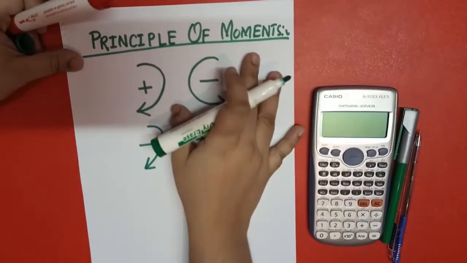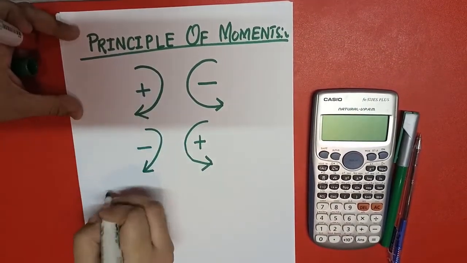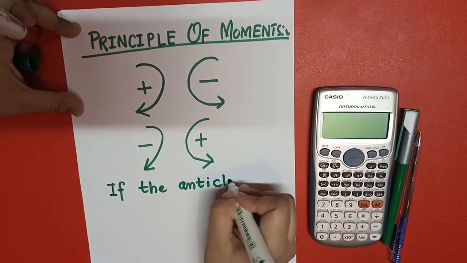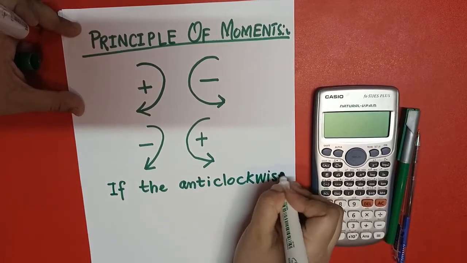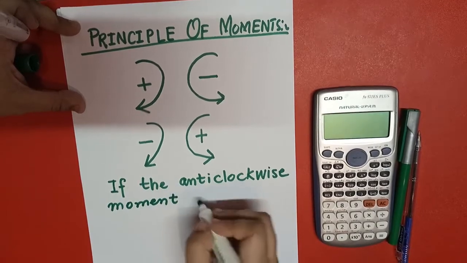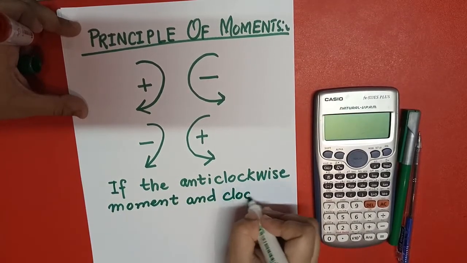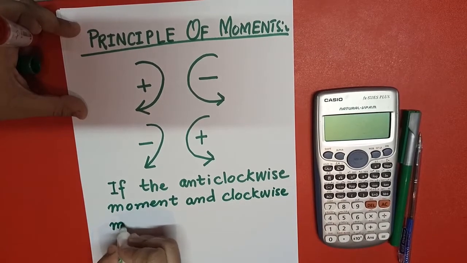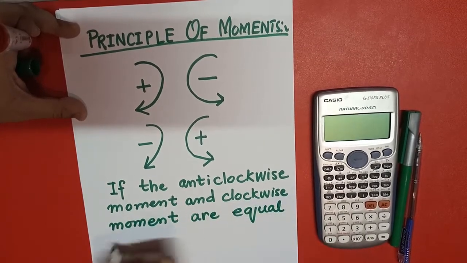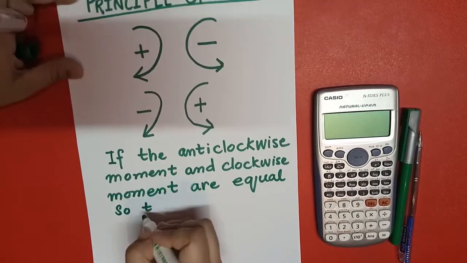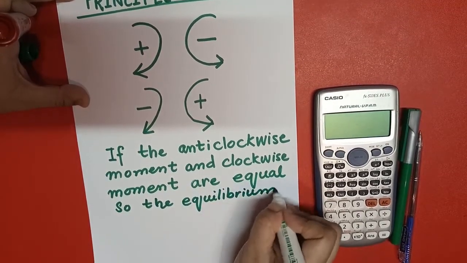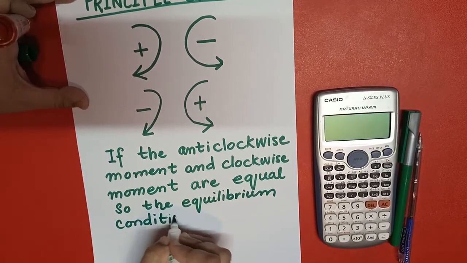So what is the principle of moments? If the anti-clockwise moment, and you can also say counterclockwise, counterclockwise and anti-clockwise are the same thing, and the clockwise moment are equal, then the equilibrium condition is achieved.